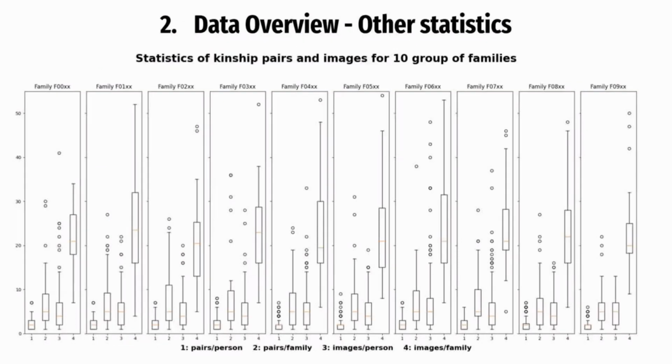For further analysis, we divided the training dataset into 10 subgroups, which is identified by the first 2 characters of their family ID. For example, family F0XX will contain all families from F0 to F99. We chose this division to further seek for any anomaly within smaller subgroups of the dataset. So here are the 4 statistics that we take into consideration. They indicate the number of pairs and number of images per person and per family among each group.